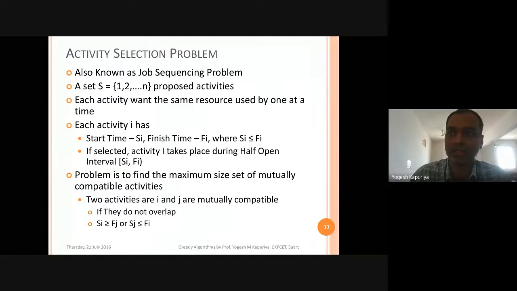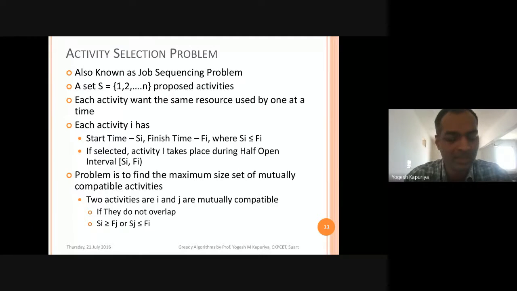So we have been discussing greedy algorithms, and in the previous session we started with a new problem statement, that is the activity selection problem. Now, as the name of the problem suggests, it's basically a problem of selection. So when you have a problem of selection, that means you have choices. So there is a list of jobs or activities which can be performed.